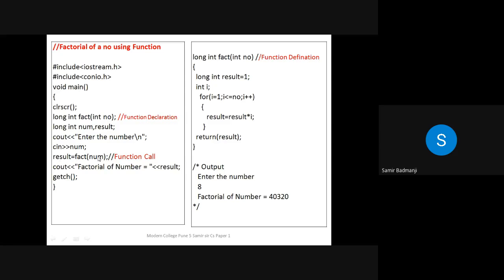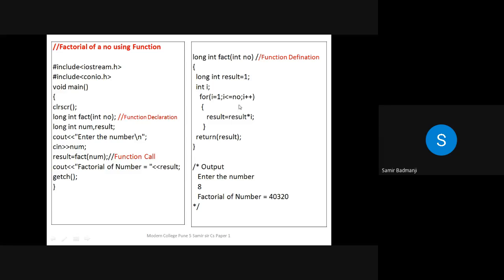Result is equal to fact. We are passing the number over here. This is function call, function declaration, function definition. Now we are passing the number over here. And then what will happen? The program will stop here. When this function is called, automatically it will go to the function definition. And here also we have defined this.